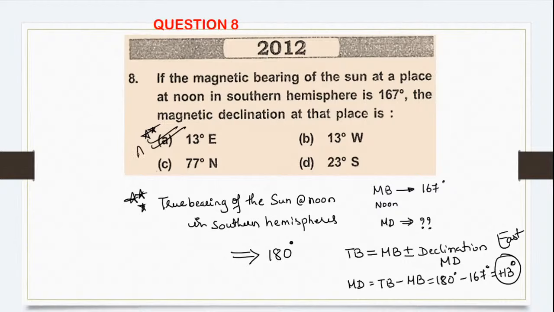See, don't get confused. They have also given the option of 13 degree west. Only in order to confuse you, they have given 13 degree west also. If it is positive, it's always east, and never is magnetic declination told in north or south. It is only told in east or west. Okay.